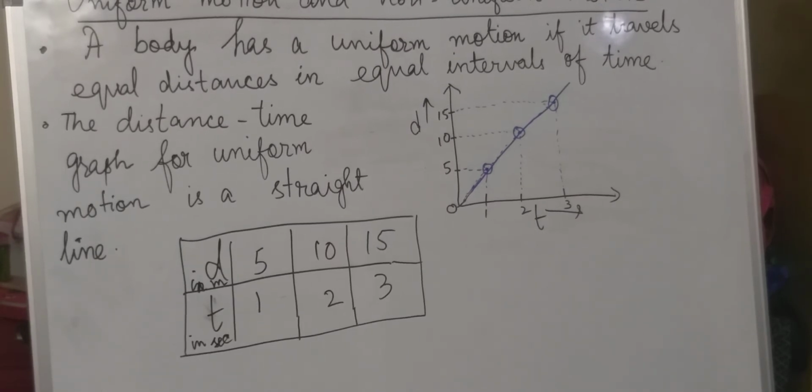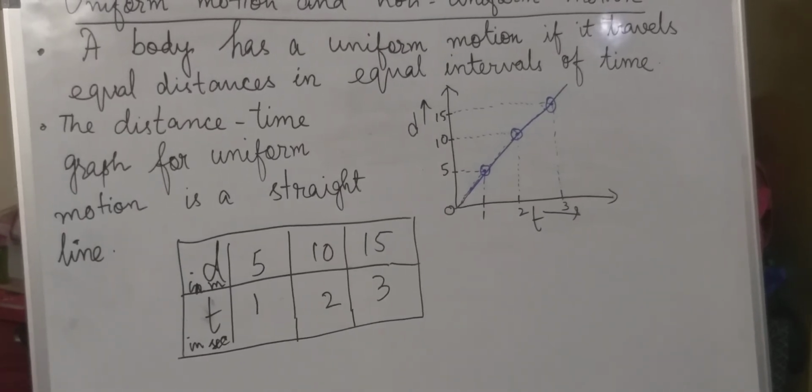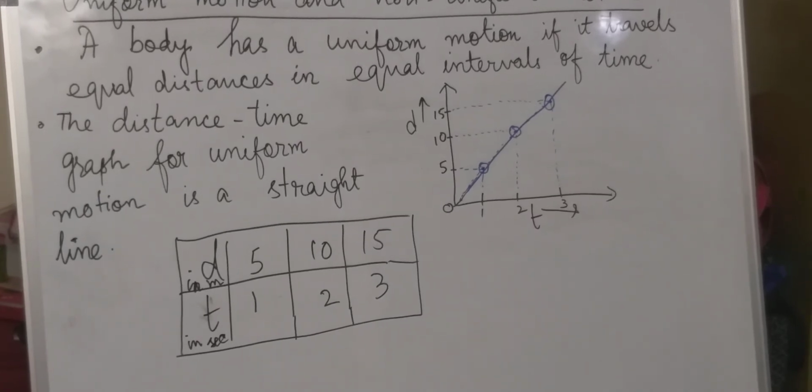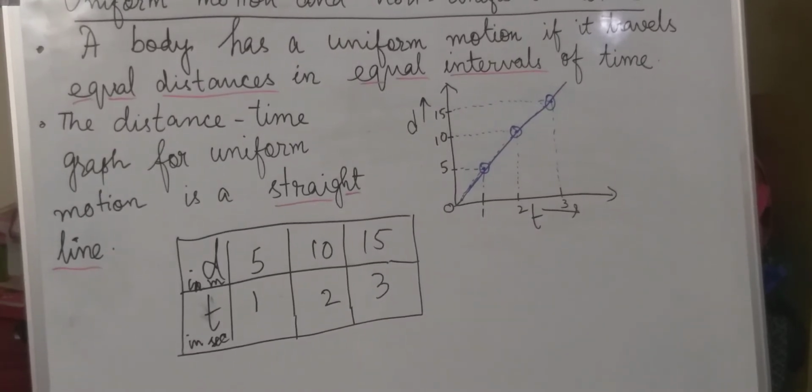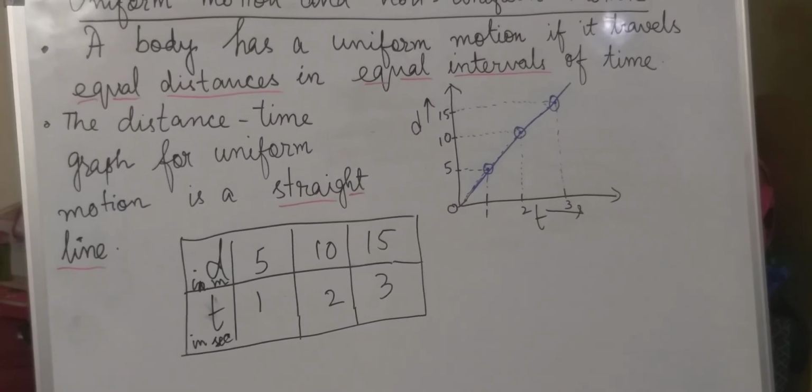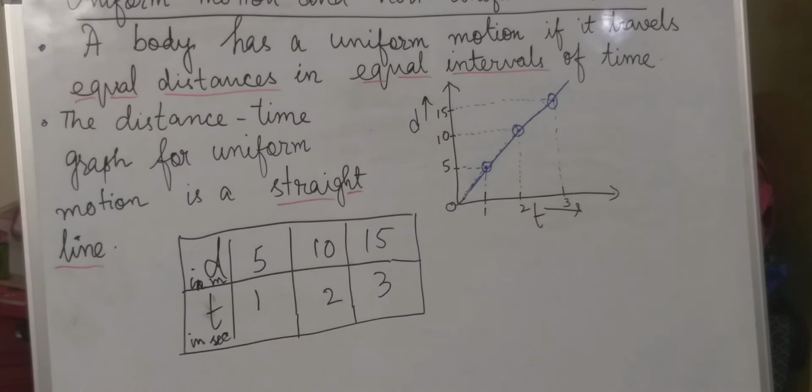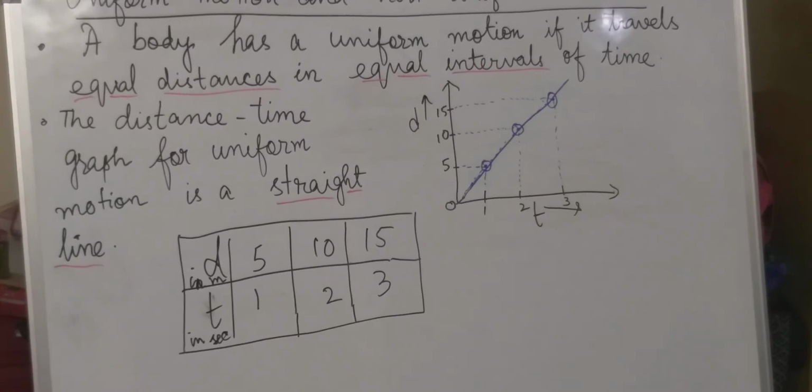Now let's see the graph. So here see the graph. The chart is given of distance and time, that is time is in second and distance is in meter. So in 1 second it covers 5 meter, in 2 seconds it covers 10 meter, and 3 seconds it covers 15 meters. So there is a gap of 5, 5, 5. So every time 5 meter increment is there.